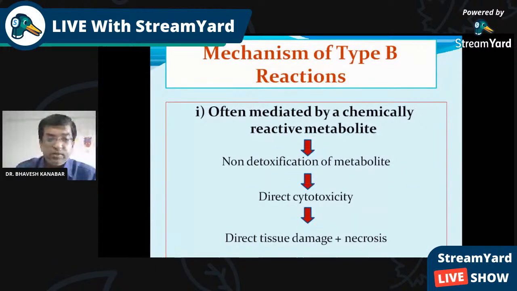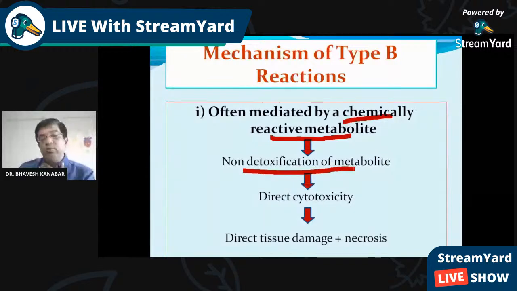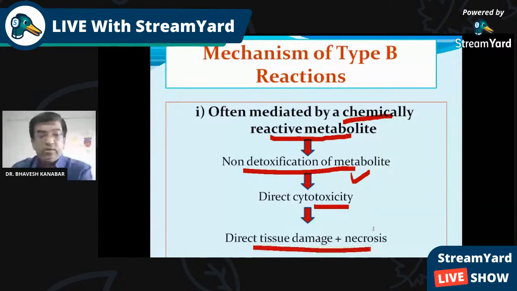Mechanism of type B reaction: this is often mediated by chemically reactive metabolites. Some metabolites can mediate this type B reaction. It can lead to non-detoxification of the metabolite, so whatever the metabolites of the drug are, they are not detoxified. So it may lead to direct cytotoxicity. The metabolites are toxic, and it can lead to direct tissue damage or necrosis.